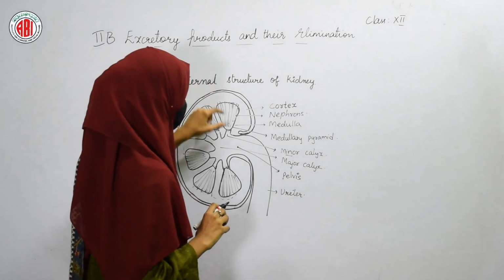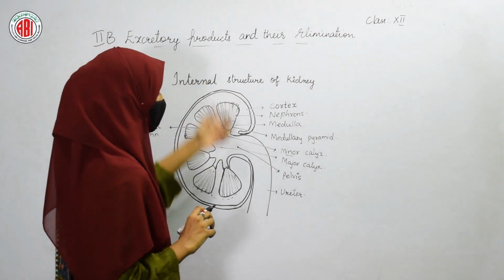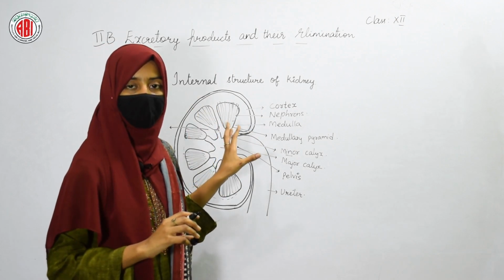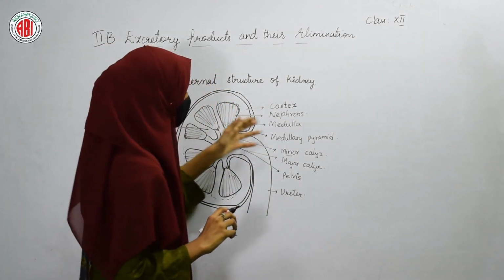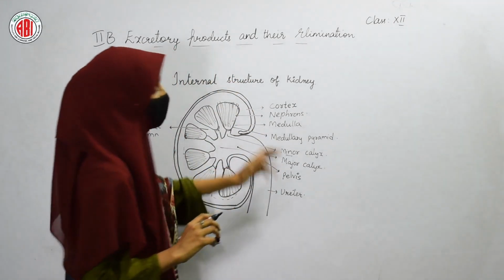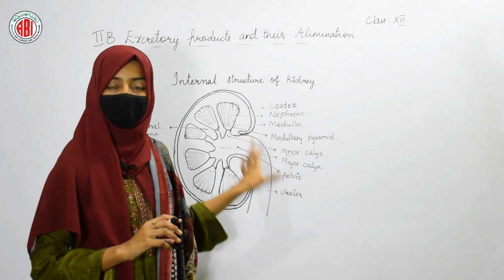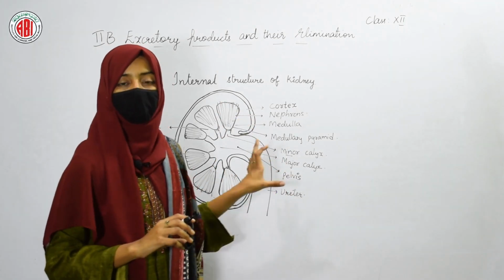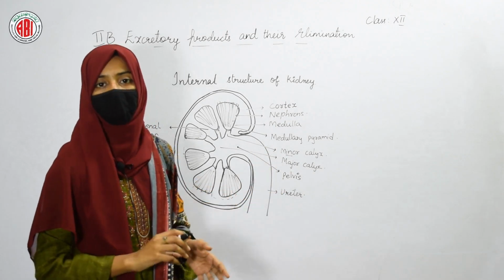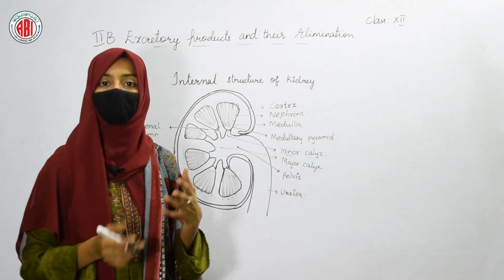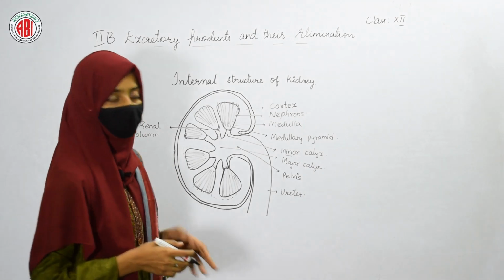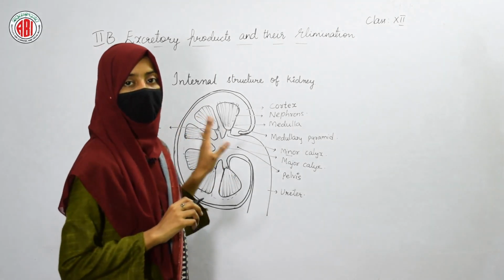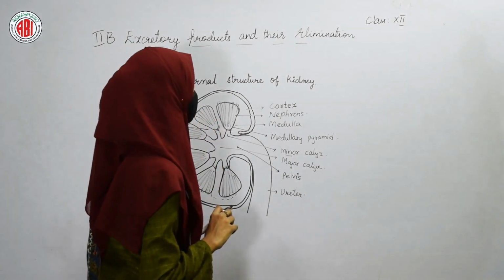Once the urine gets formed in the medullary pyramids, it is collected by the minor calyx, which are small tubes, and then from the minor calyx, it is collected by the major calyx, then it is sent into the pelvis, and finally from the pelvis, the urine is collected by the ureters, and from the ureters it enters into the urinary bladder and then can be removed out of our body through a final opening called the urethra. So these are the different parts that are present internally. This is the internal structure of our kidney.